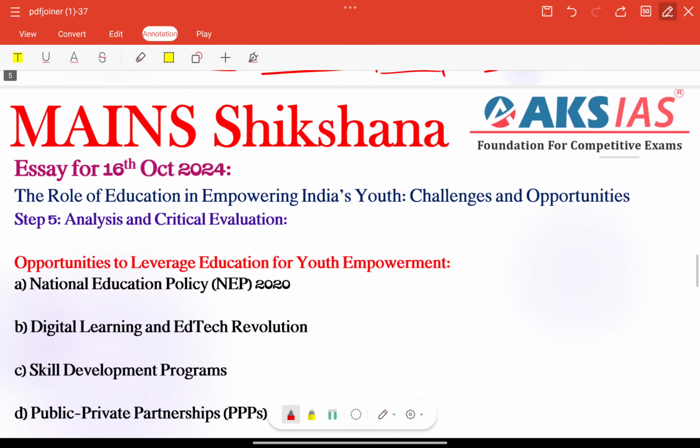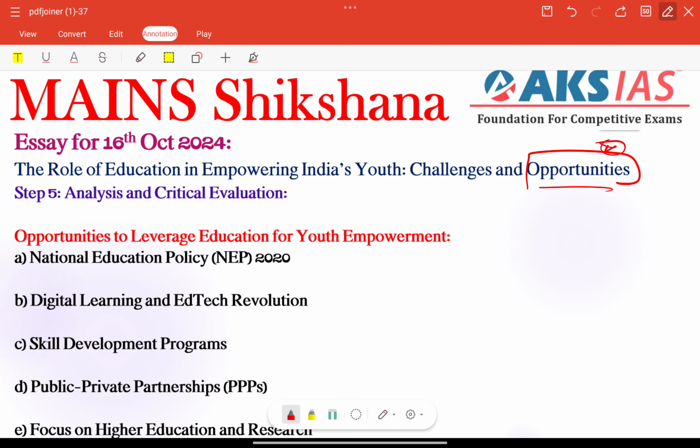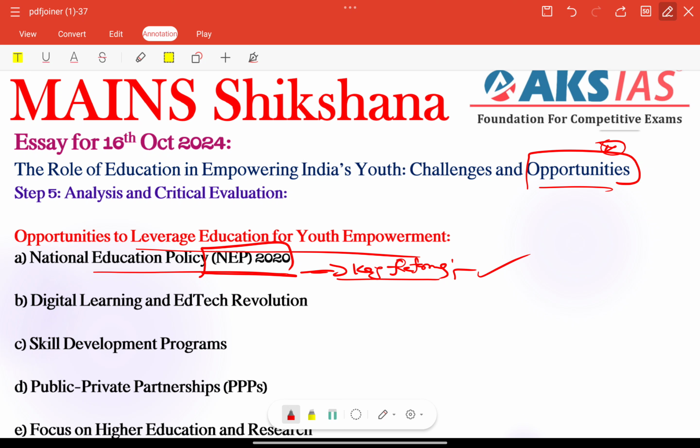Next we have the particular important keyword, that is opportunities. That is also very, very important, need to address here. Opportunities to leverage education for youth empowerment. National Education Policy 2020, very important here. Key reforms such as the introduction of vocational training from class 6, emphasis on mother tongue instruction, or flexible curriculum structures are aimed at making education more inclusive and employment oriented. NEP focused reforms need to be included here, key reforms.